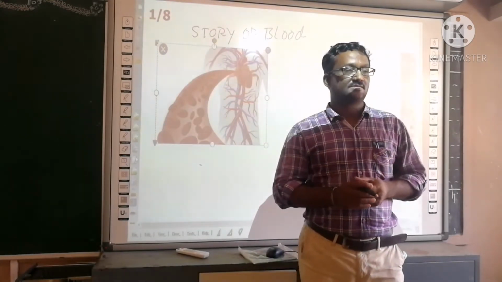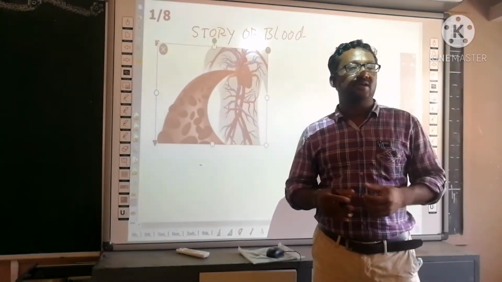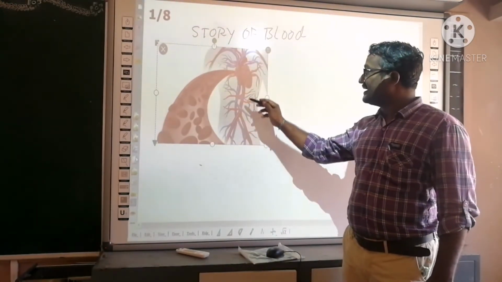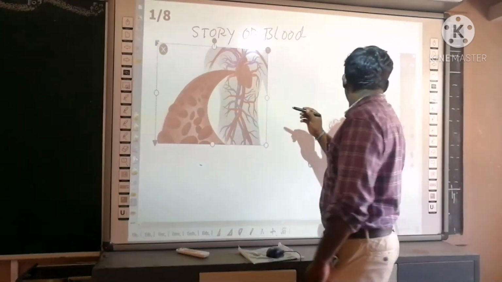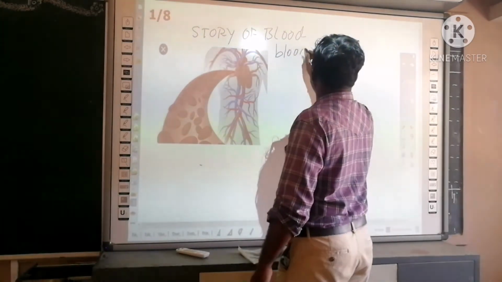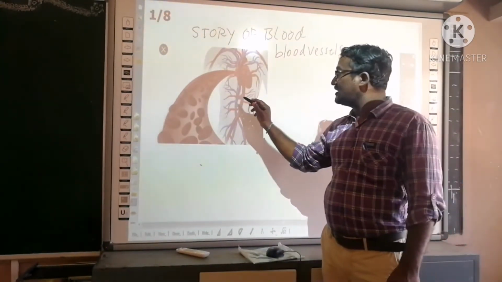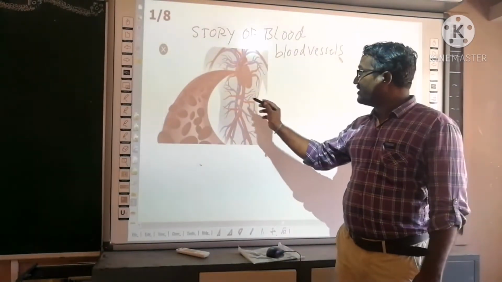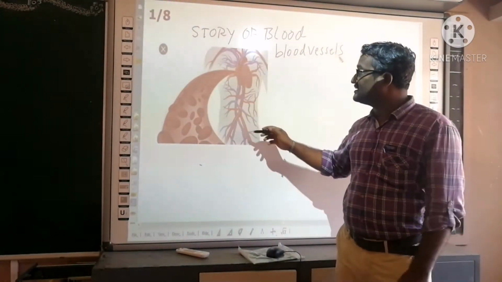That is the importance. So where does this blood flow in our body? Does it flow in a cavity or in any vessels? It flows in vessels. You see here, the red color and blue color pipe-like structures in the body. Those are blood vessels. So the red color ones are arteries, the blue color ones are veins. We'll learn in the next classes. So different types of blood vessels are there. So which organ pumps this blood to every part through these blood vessels?